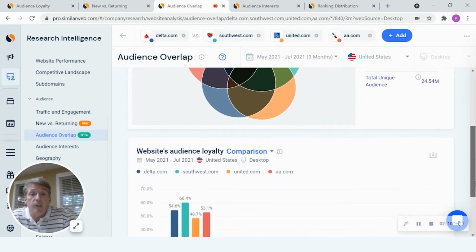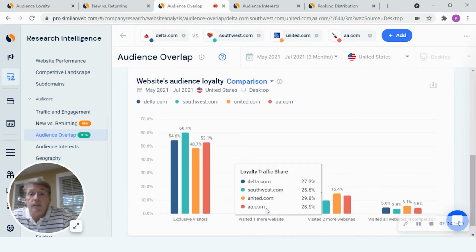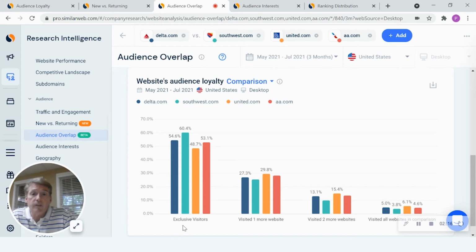What's really nice too is we can then get a sense of audience loyalty by comparing the four sites. When we look at these four, there are exclusive visitors in the 50, 60% range who go to just one site. But when you look at those that have visited more than one site, you're seeing 27, 28%. And then you can look at two or more, three or more sites, and more.